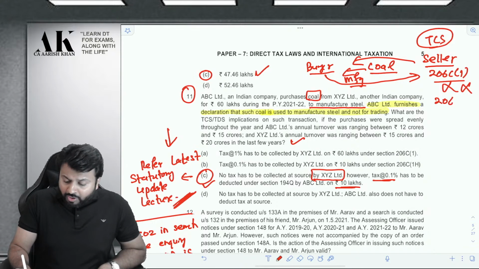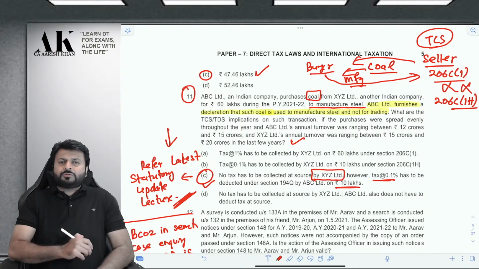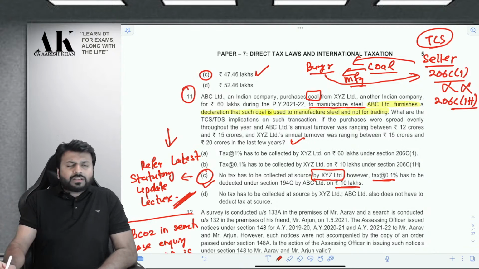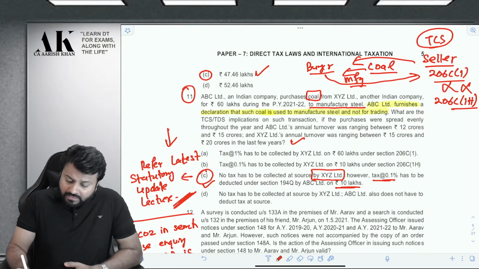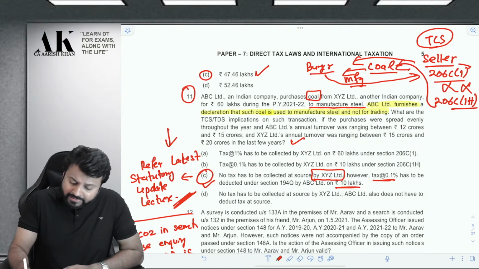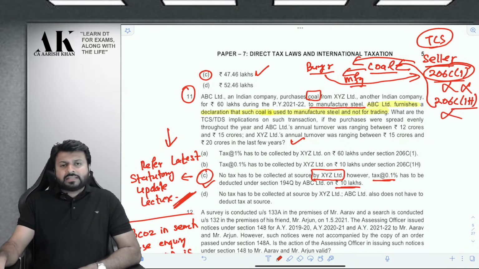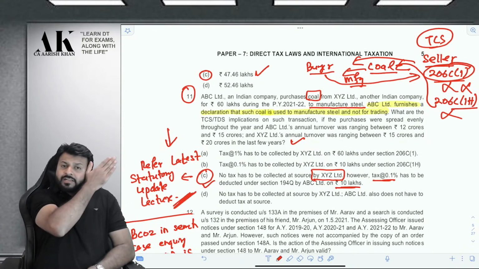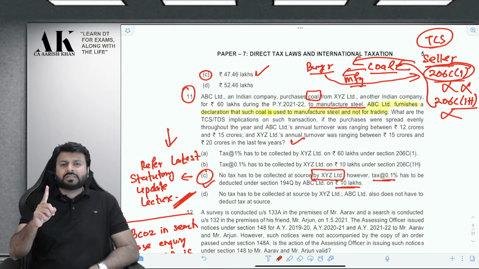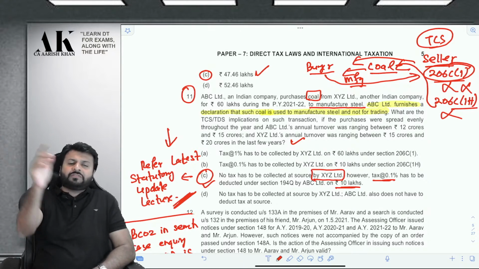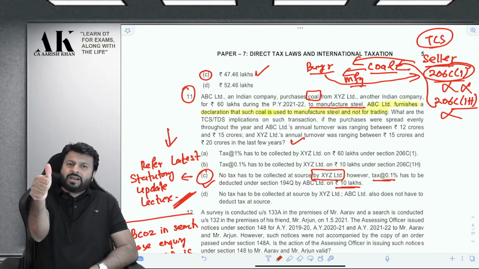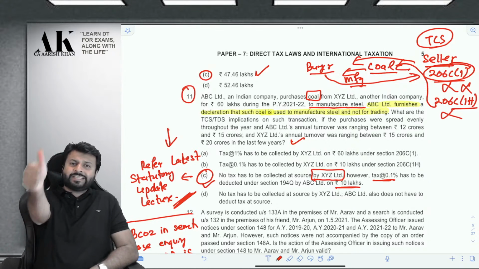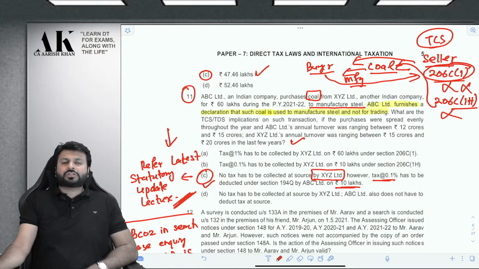The seller will also not collect TCS in 206C1H, which is a very recent section introduced by Finance Act 2020. He will not collect TCS under this section also. Why? Because a product which is covered in this section will not be subject to TCS under 1H. In 1H, certain products are out of the question. First, if a product is exported outside of India, no TCS. If a product is covered in 206C1 or 1F or 1G, then no TCS under 1H.